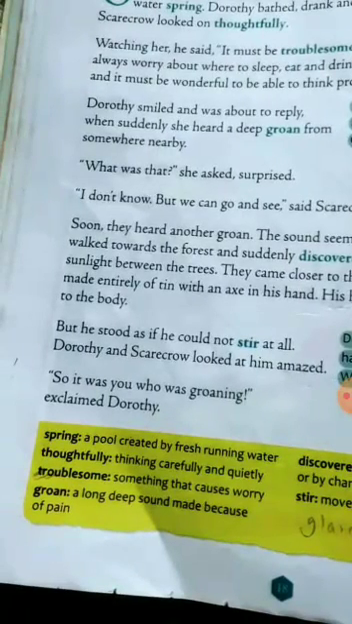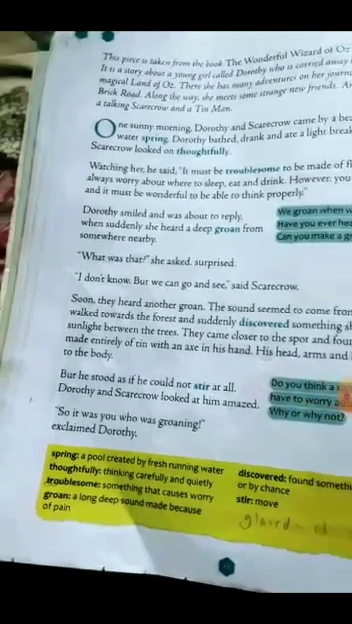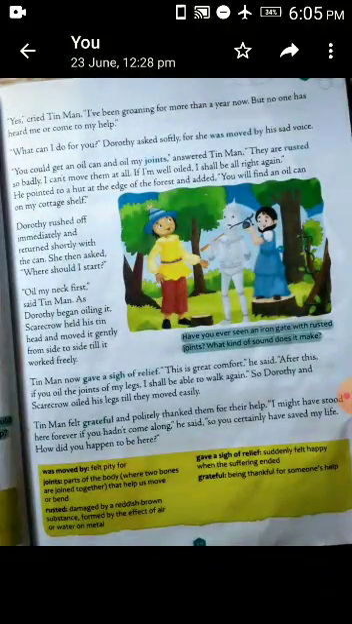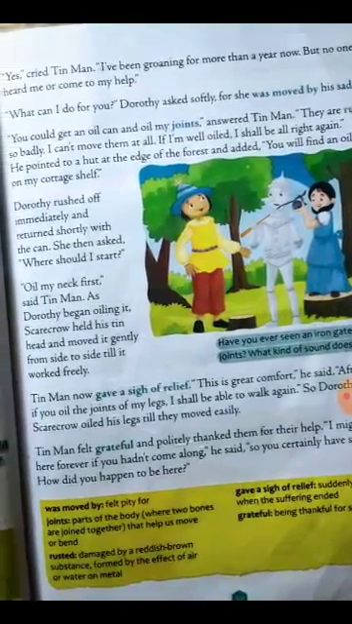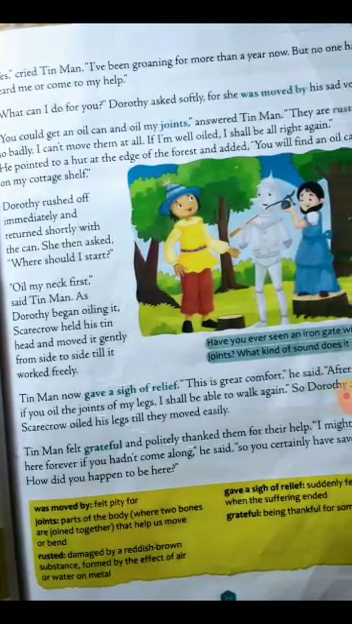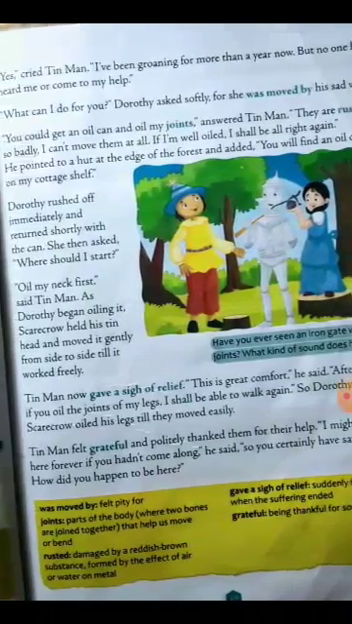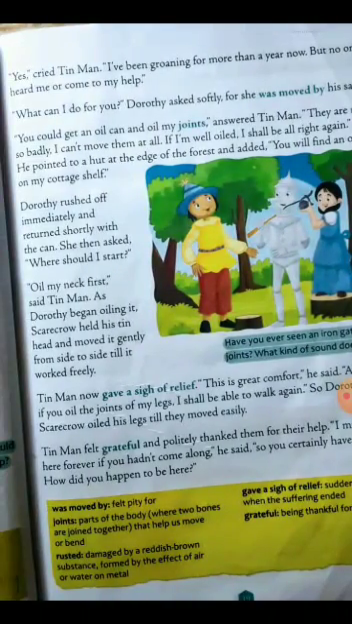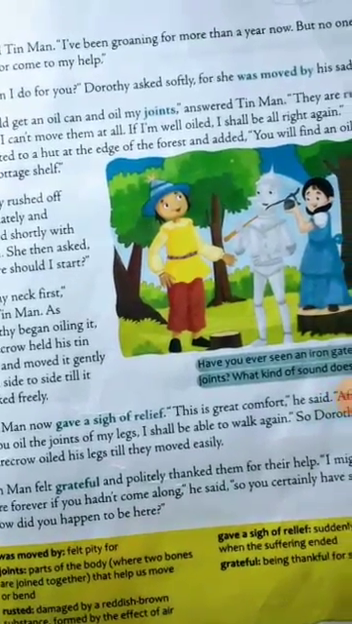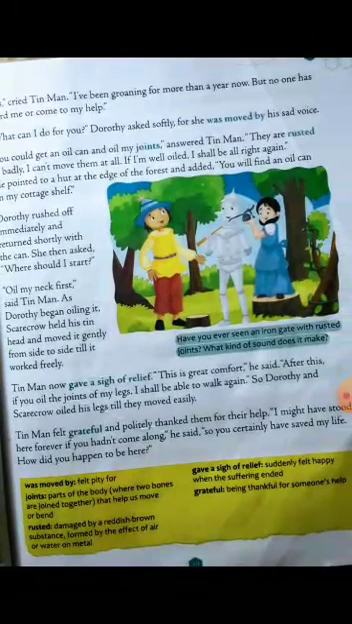Durti and Scarecrow looked at him, amazed. So they got amazed, okay? "So it was you who was groaning," exclaimed Durti. "Yes," cried the Tin Man. Okay, so Tin Man is replying, "Yes, I have been groaning for more than years now, but no one has heard me or come to my help." So I was here for many years and no one came to help me. "What can I do for you?" Durti asked softly, for she was moved by his sad voice.